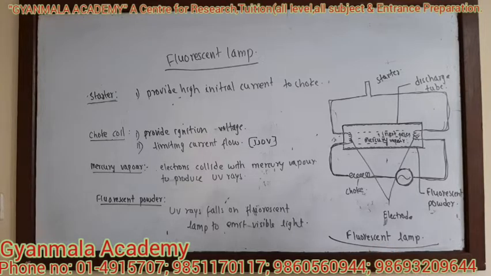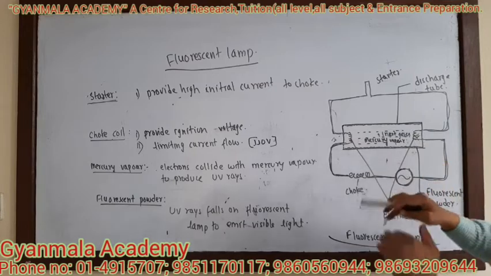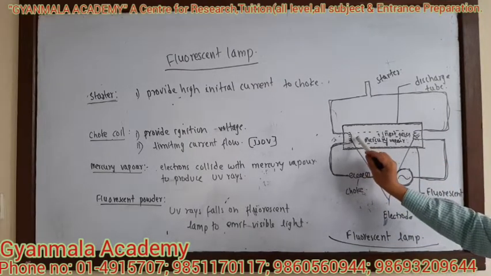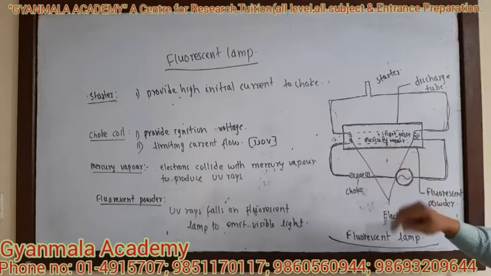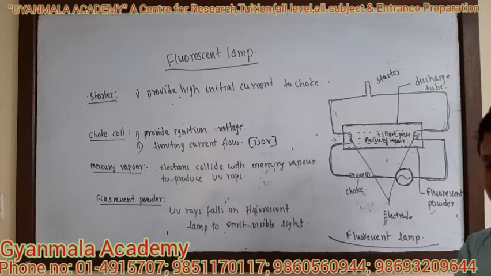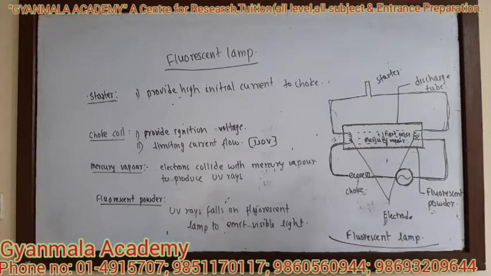When the electrons are created, they start to move from one electrode to another electrode. During the movement, the free electrons collide with the mercury vapor. After it collides with the mercury vapor, it forms invisible UV rays. These invisible UV rays, when they fall on the surface of the fluorescent powder, produce or emit visible light.